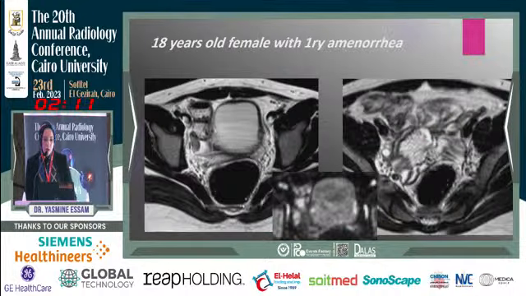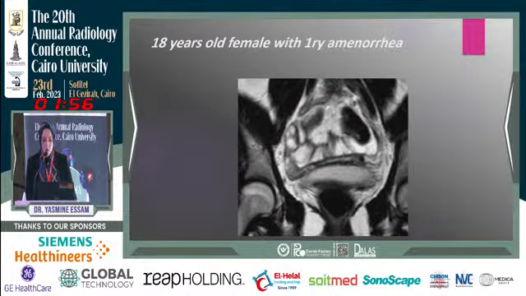This is an 18-year-old female with primary amenorrhea. We can see here on the right side a testicular, not very proper testicular tissue, but it has an ovotesticular texture. On a higher level, we can see ovary on the same side. This is on the coronal image. We can see the ovotesticular tissue down, and above it the ovarian tissue. And on the other side, we don't have any gonads, which is a streak gonad.